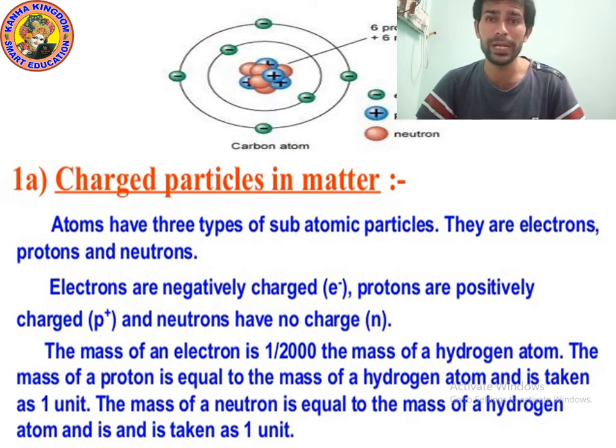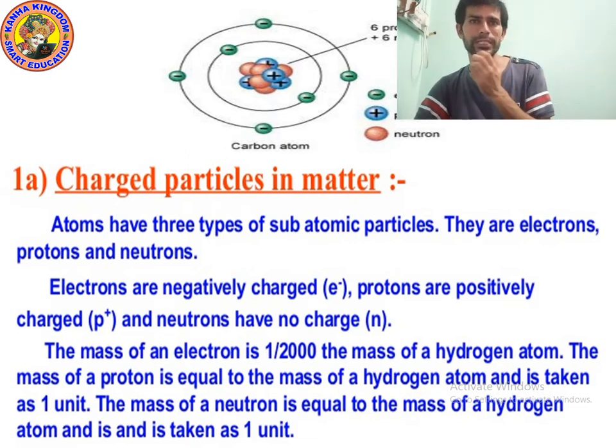What is the mass of electron? The mass of electron is 1 by 2000 of the mass of a hydrogen atom. And the mass of proton is equal to the mass of a hydrogen atom and is taken as 1 unit.